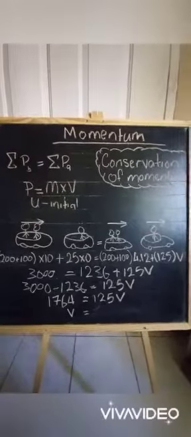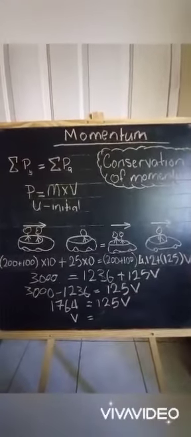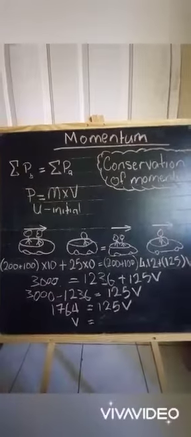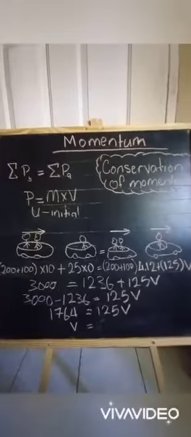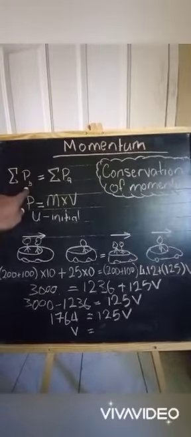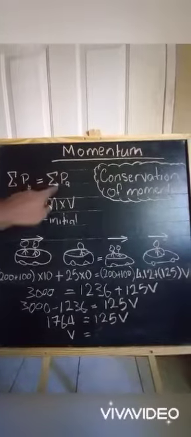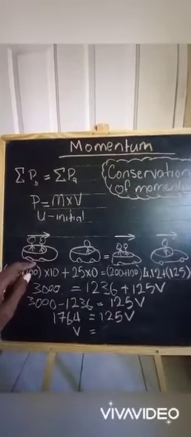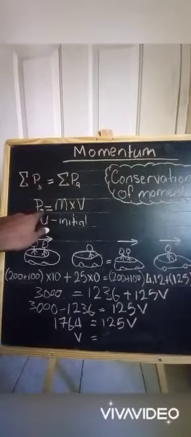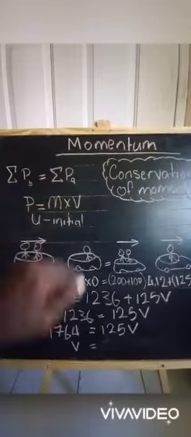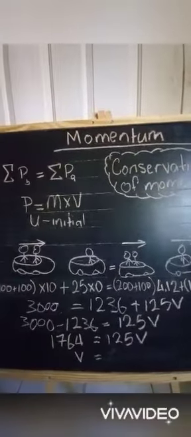Alright, so here we have everything set out for us. And if you watched the last video, you would know that the law of conservation of momentum states that the total momentum before the event is equal to the total momentum after. Sum of momentum before is equal to the sum of the momentum after the event. It could be a collision or a separation. The formula for momentum is mass times velocity. So we can use u to represent our initial velocity and v our final velocity.